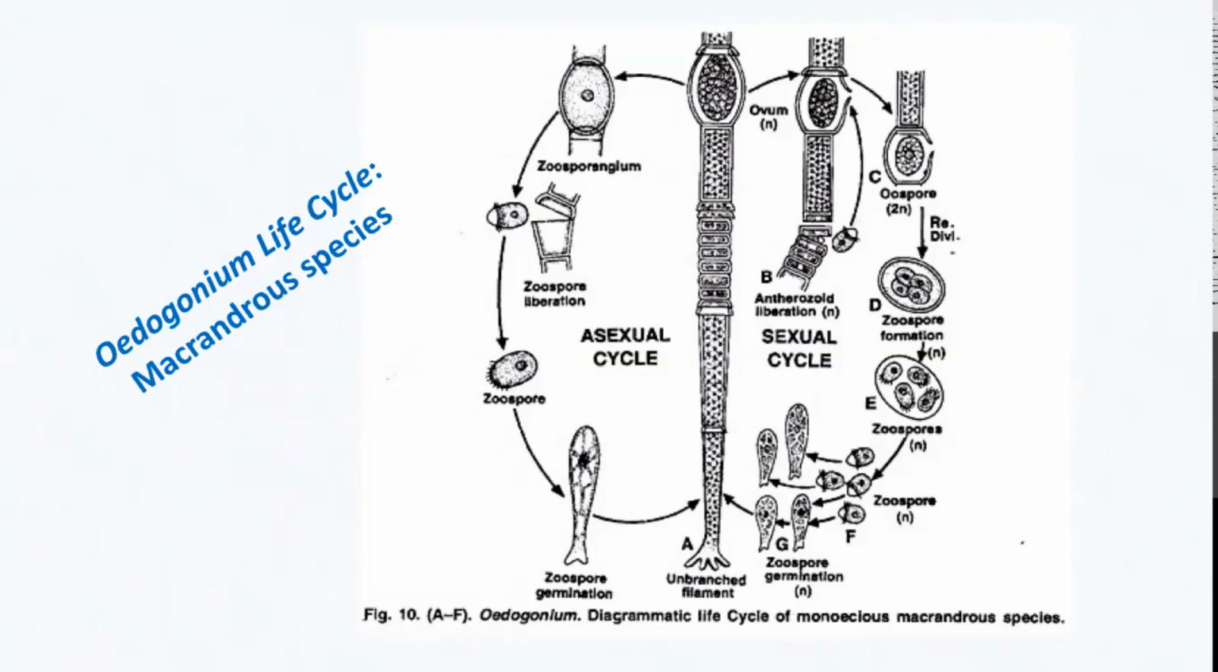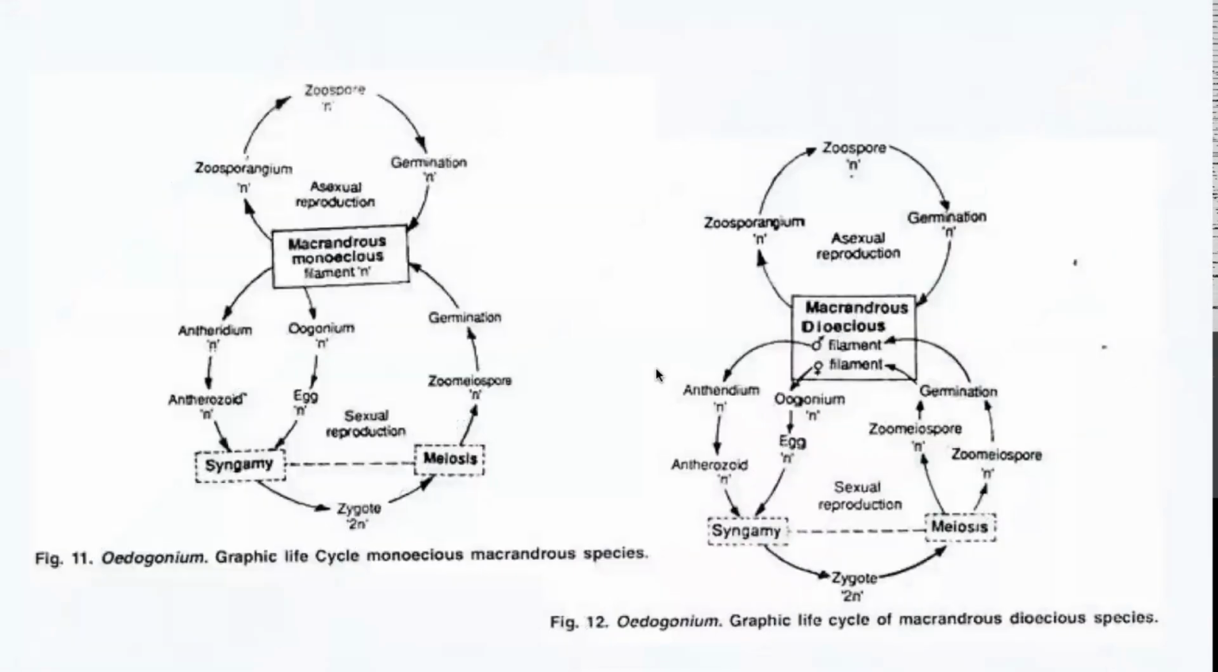You can make your own version of the Macrandrous dioecious species. The only thing is, in that case, the antheridium will be seen in a different filament and the oogonium will be seen in a different filament. The rest of the things remain the same. So you should learn how to draw the life cycle of the monoecious as well as dioecious Macrandrous type of Oedogonium.